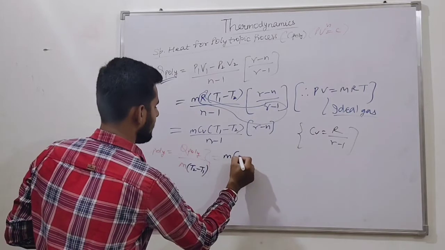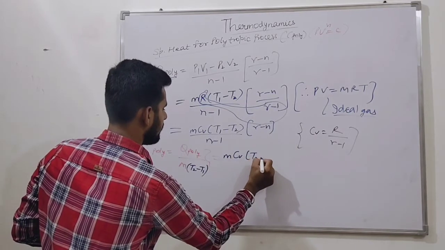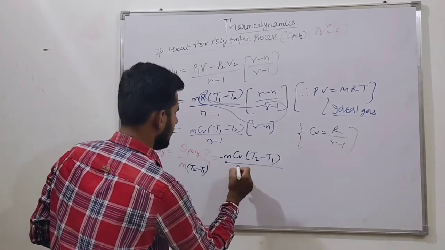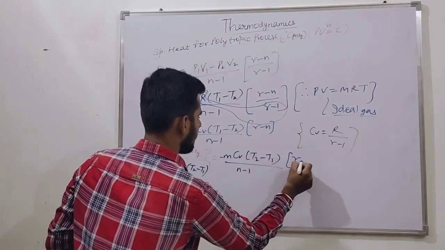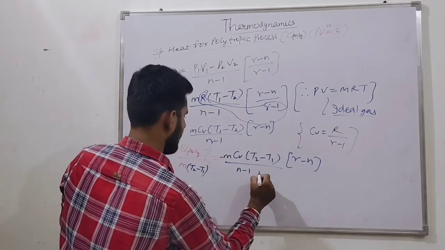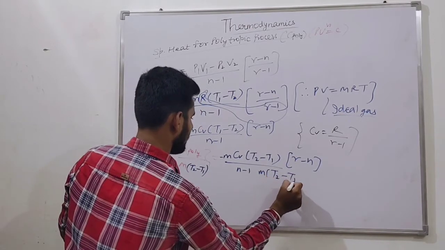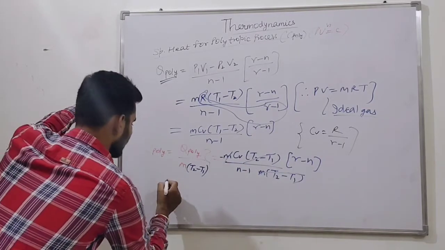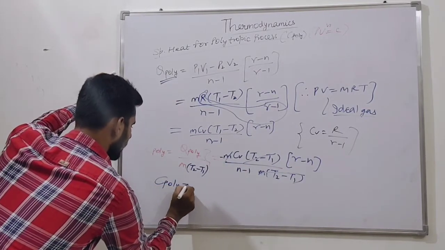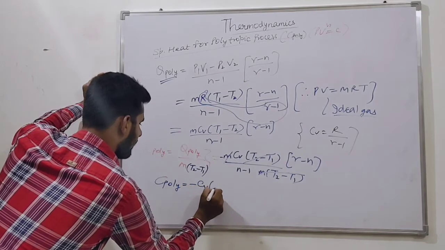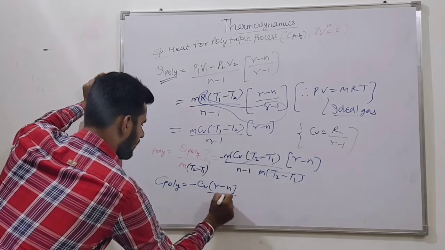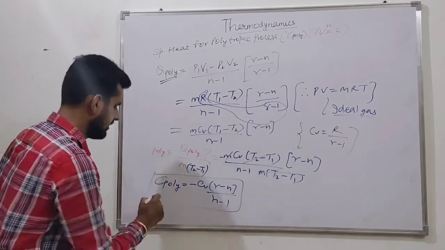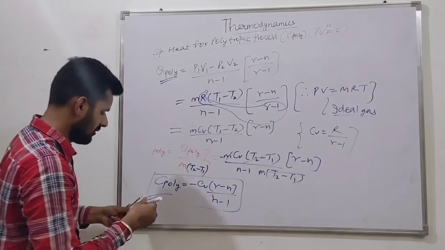So m Cv (T1 minus T2), which we can write with a negative sign as T2 minus T1, upon n minus 1 into (gamma minus n), upon m(T2 minus T1). Just cancel out these two terms. What are we getting, friends? C poly is minus Cv into (gamma minus n) upon (n minus 1). This is the relation for C poly, friends.